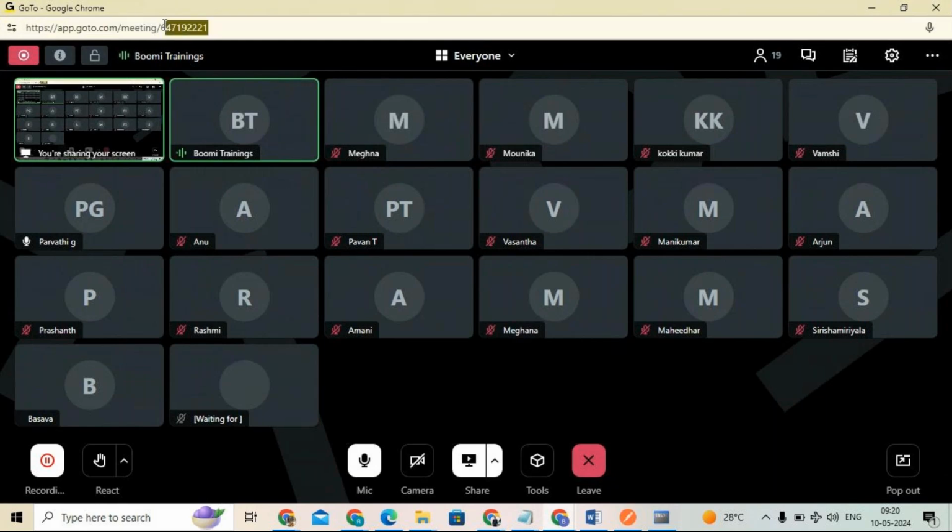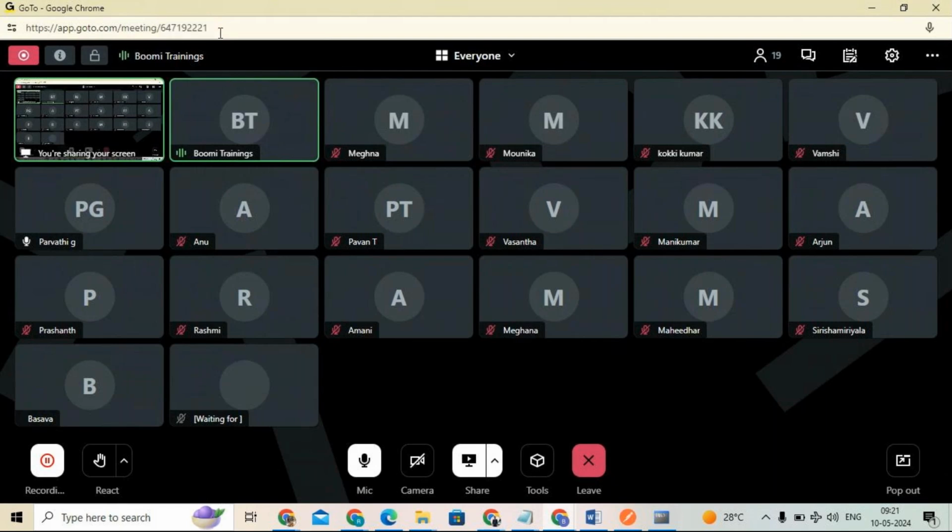Let's say consider this as a Boomi account, purchased by Pavan. Pavan wants to give permission to multiple users. He can give them a username and password, and he will add some details. Then the particular person can access this account.